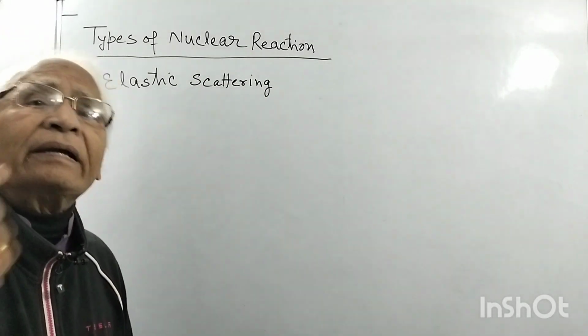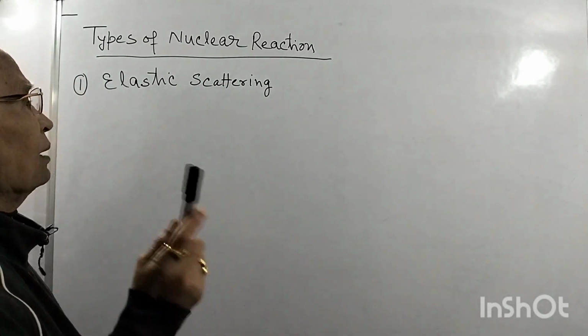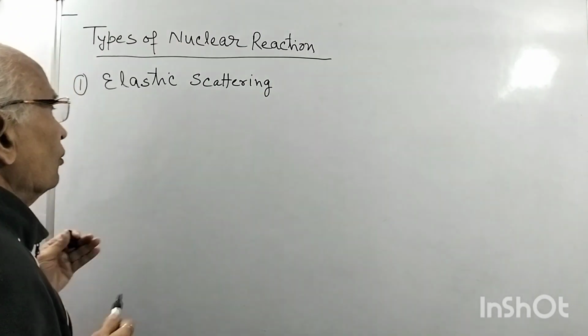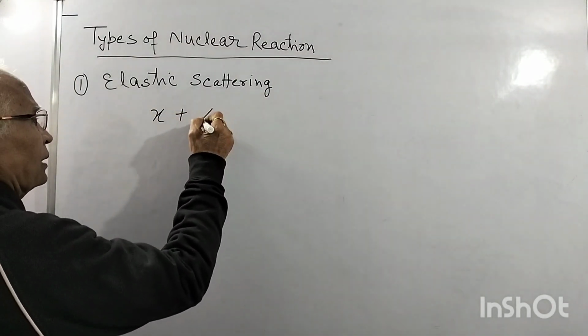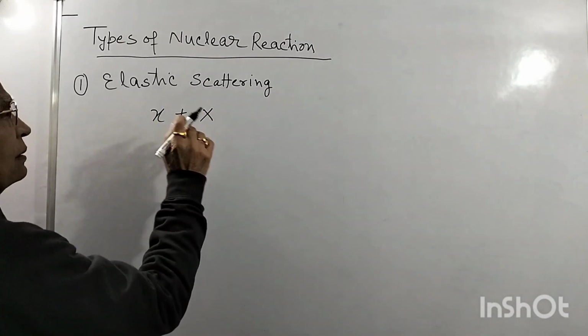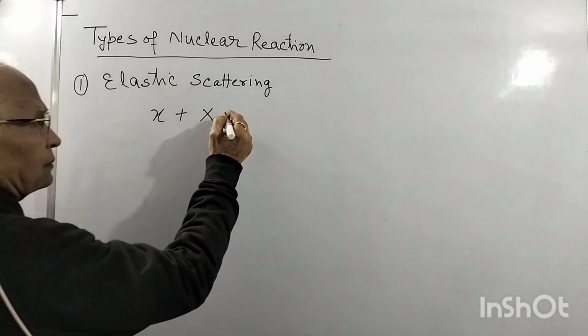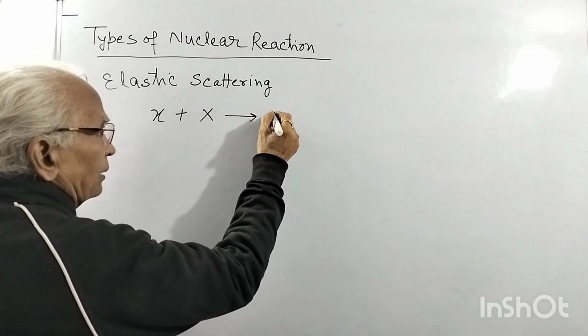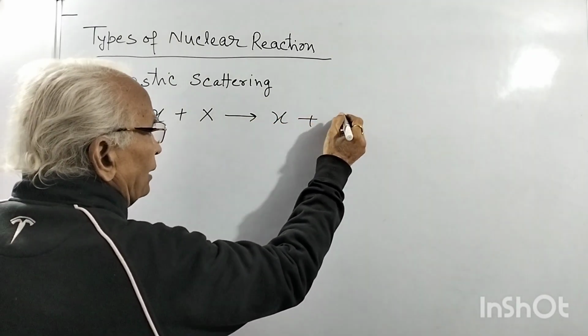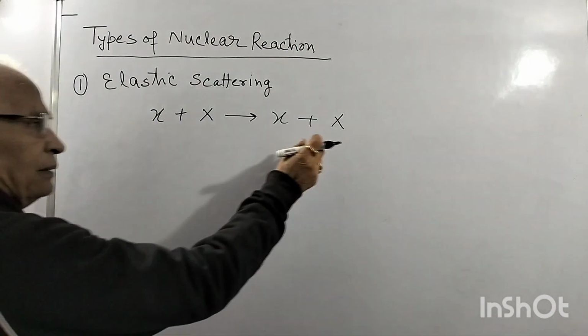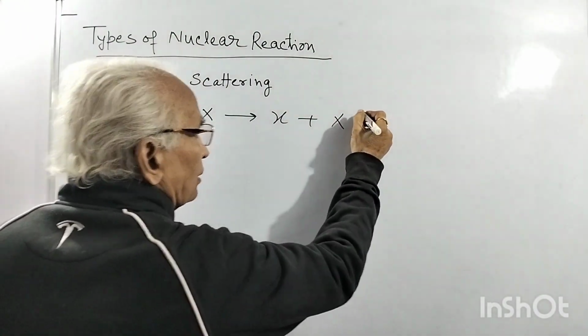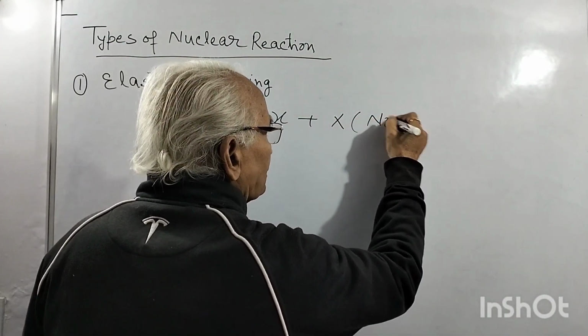And there is no excitation. We have a projectile, say x, and a target nucleus, capital X. After this, the target nucleus goes in the same channel, means it remains in the same quantum mechanical state, in the ground state, means no excitation.